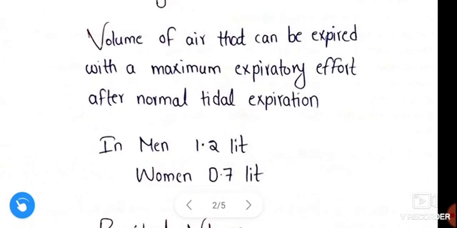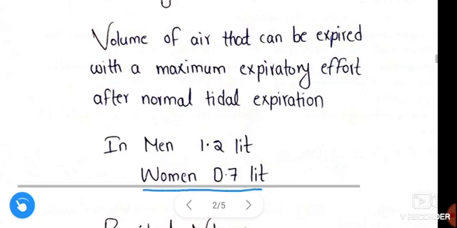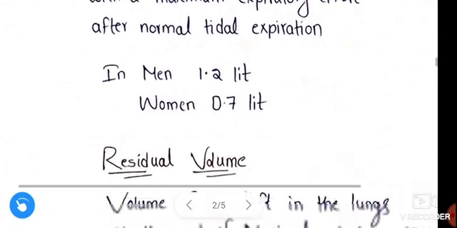In men, expiratory reserve volume is 1.2 liters. In women, it is 0.7 liters. The range is 0.7 to 1.2 liters.